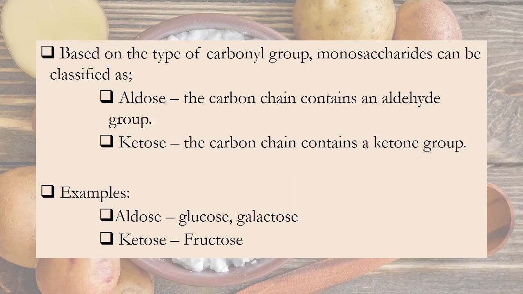Based on the type of carbonyl group, monosaccharides can be classified as aldose and ketose. In aldoses, the carbon chain contains an aldehyde group. In ketoses, the carbon chain contains a ketone group. Now let's see some examples for aldose and ketose. There are 2 examples for aldoses. They are glucose and galactose. The example for ketose is fructose.